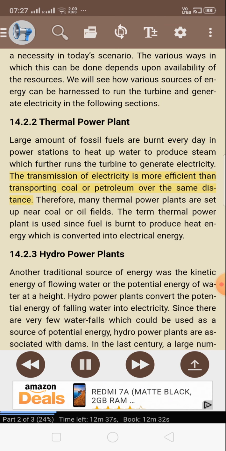The transmission of electricity is more efficient than transporting coal or petroleum over the same distance. Therefore, many thermal power plants are set up near coal or oil fields. The term thermal power plant is used since fuel is burnt to produce heat energy which is converted into electrical energy. 14.2.3 Hydropower plants. Another traditional source of energy was the kinetic energy of flowing water or the potential energy of water at a height.